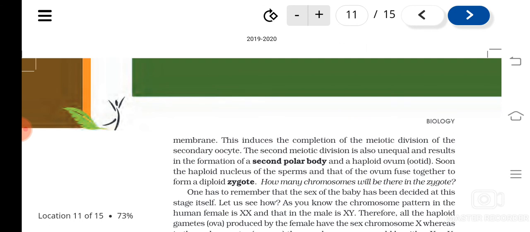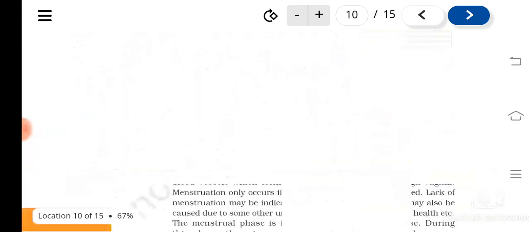Understood? So ovulation actually happens to the secondary oocyte. Then if fertilization happens, the penetration of the sperm through the zona pellucida and plasma membrane induces the completion of the meiotic division, and that results in the formation of the ovum and the second polar body. So this is a long process.